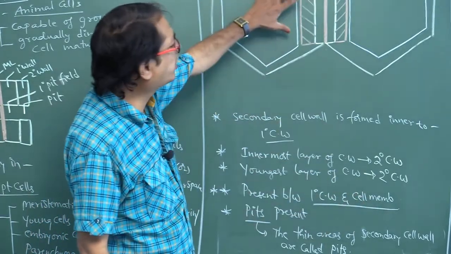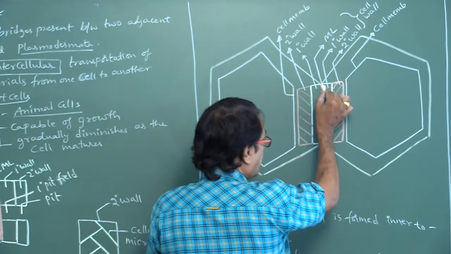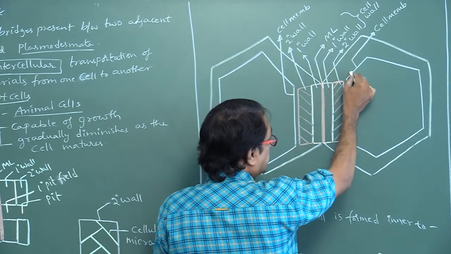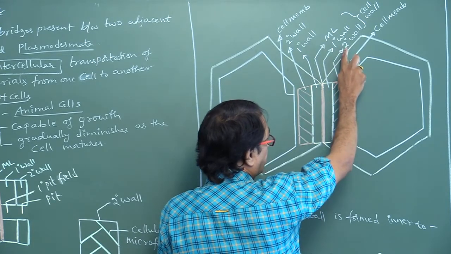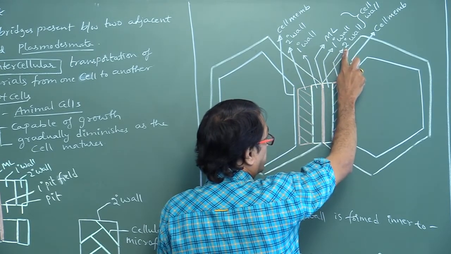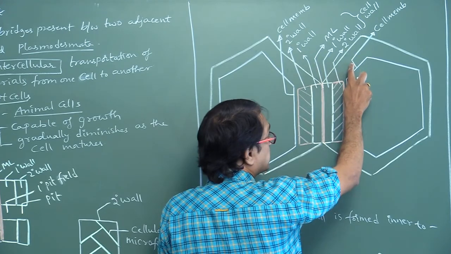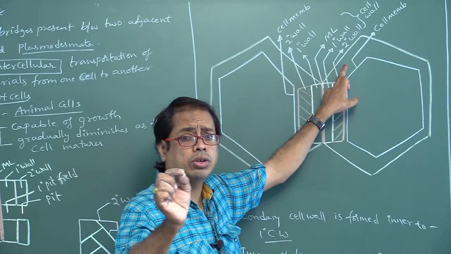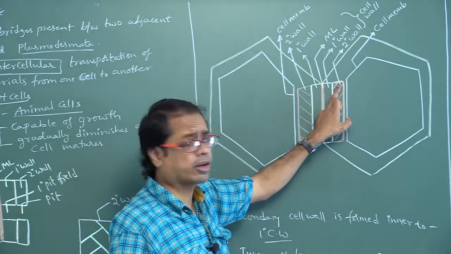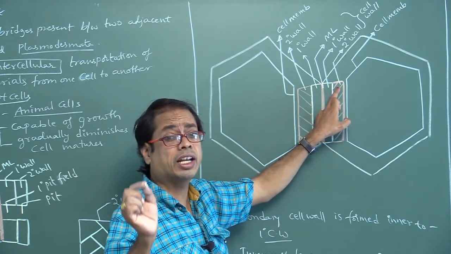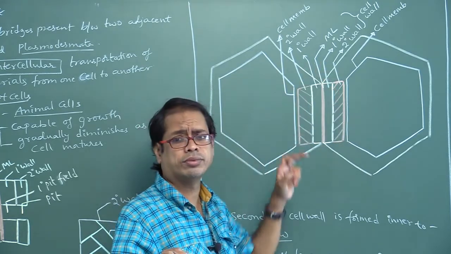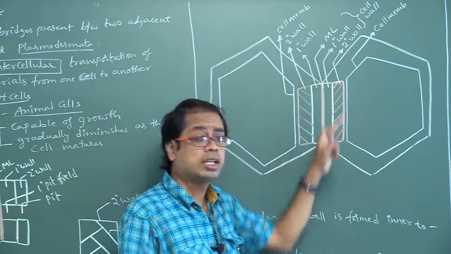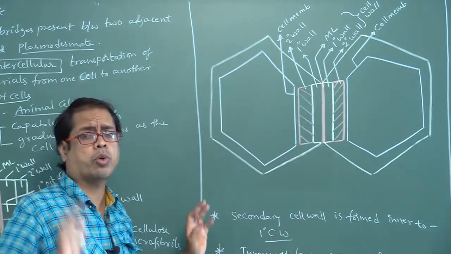If you look at here, this is the middle lamellum, this is the primary cell wall, this is the secondary cell wall, this is the cell membrane. Where do you find the secondary cell wall? Present in between primary cell wall and cell membrane. It is present inner to primary cell wall. Those are very, very important points, my dear students.